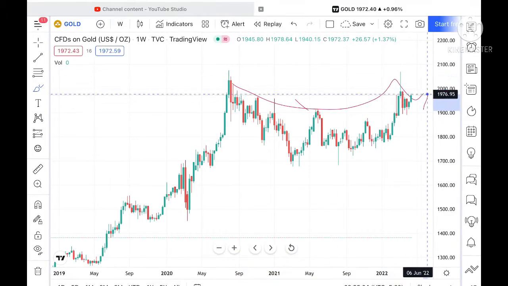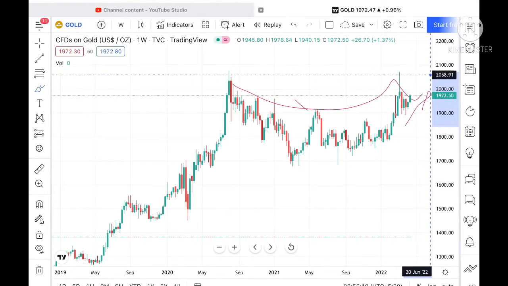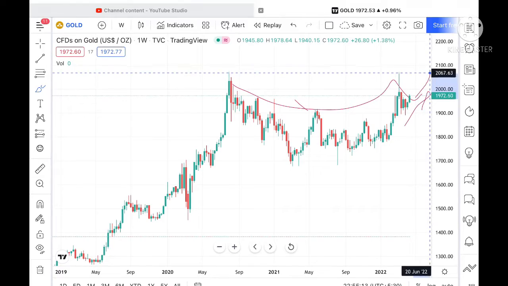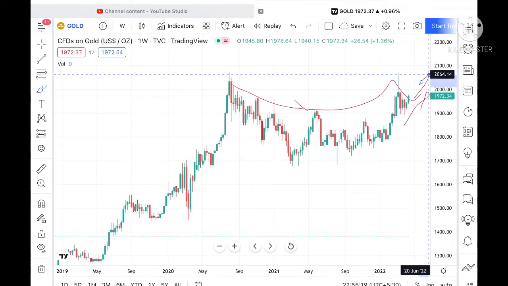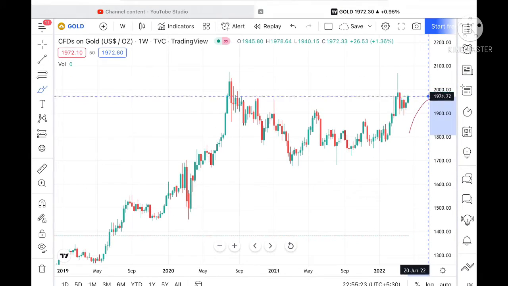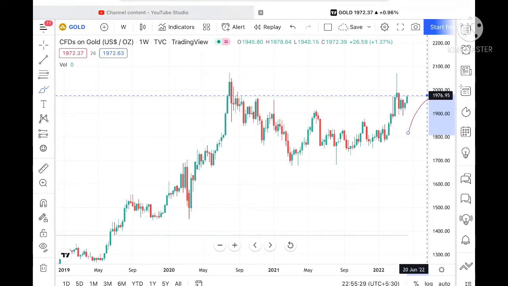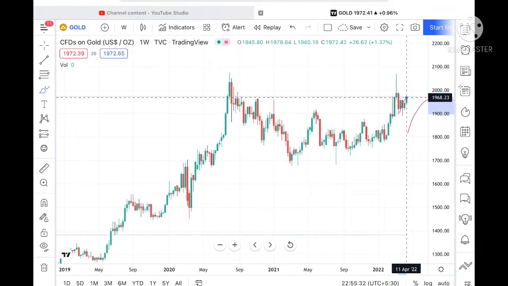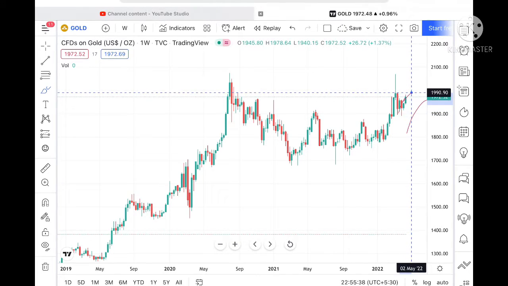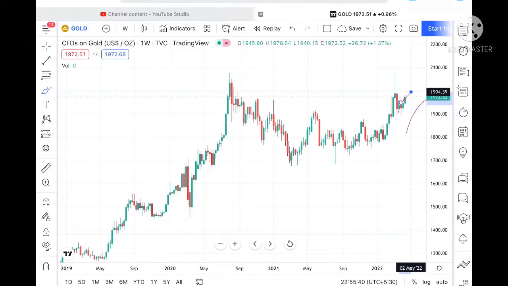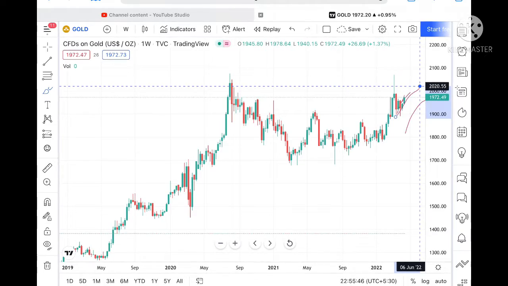The probability will be high that it can move further upside, and if it goes above a level of 2050, it can move further upside towards a level of 2080 and go further. Suppose the price sustains this particular level, it can go to a level of 1976, and this 1976 is already being tested here, so probability will be high. It can go further upside towards a level of 1983.92. If the price sustains above this level, it can go towards 1994.39, and from there towards a level of 2020.55.